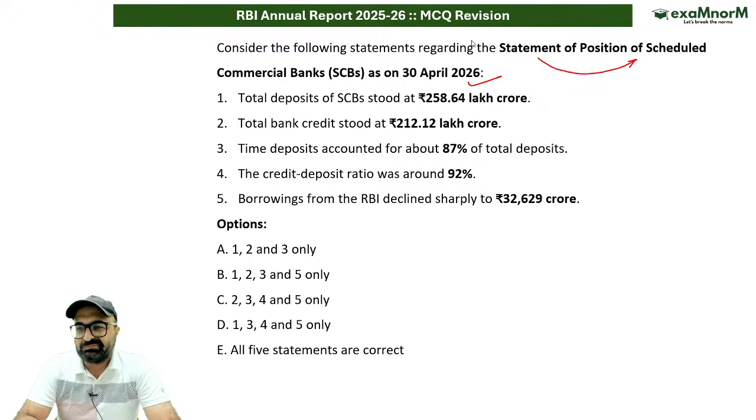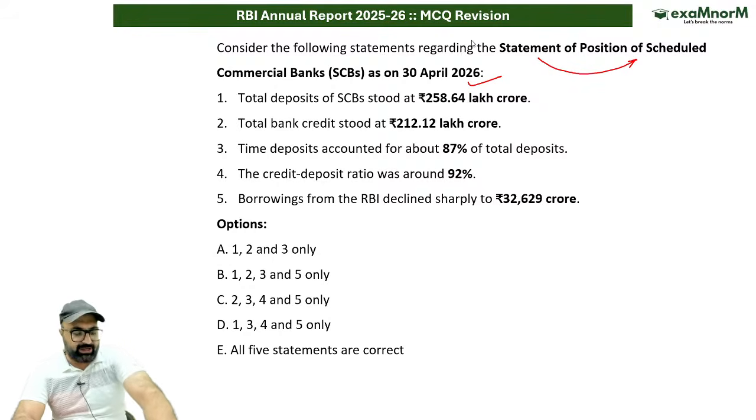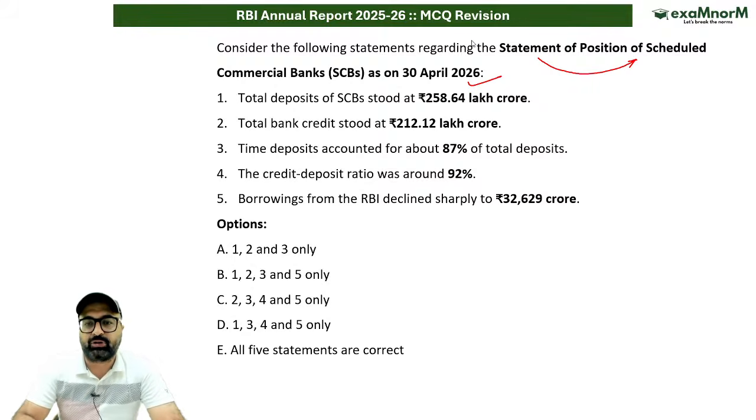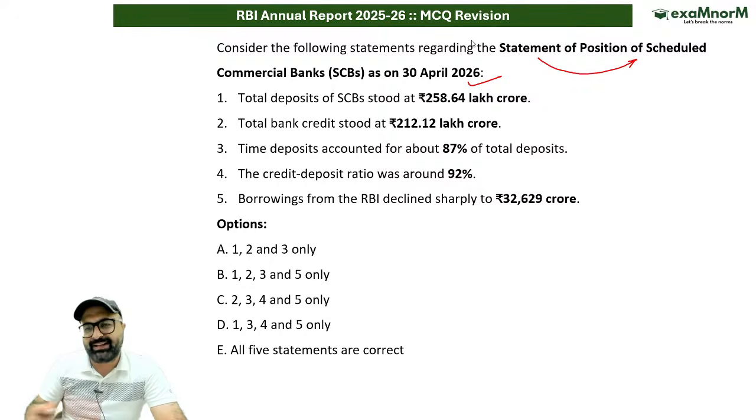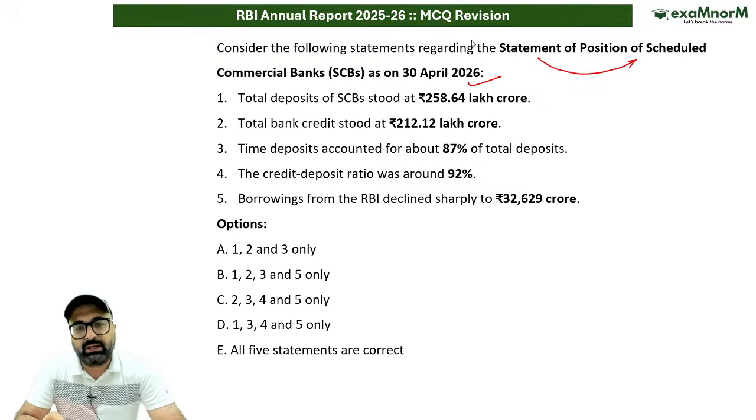I'm pretty sure if you have read the topic in much detail, you will be in a position to answer them for sure. These questions are going to act as a good revision. So RBI's latest statement basically shows that the scheduled commercial banks, including the RRBs, remain strong on deposits, credit growth, liquidity, and reduced dependence on RBI funding. On that basis,